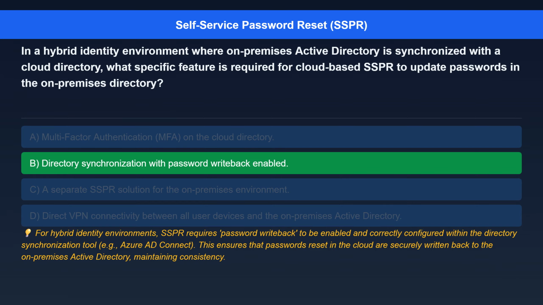The correct answer is directory synchronization with password write-back enabled. Here's the explanation. For hybrid identity environments, SSPR requires password write-back to be enabled and correctly configured within the directory synchronization tool, e.g., Azure AD Connect. This ensures that passwords reset in the cloud are securely written back to the on-premises Active Directory, maintaining consistency.